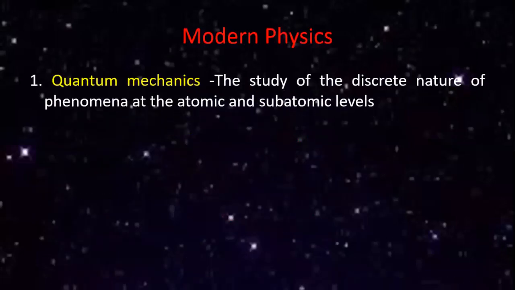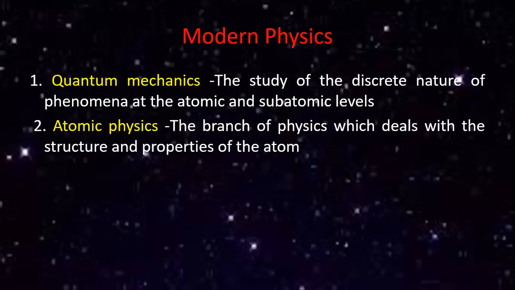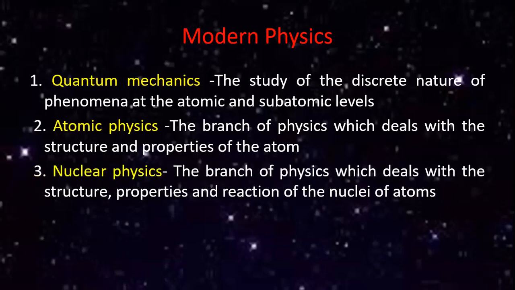That is quantum mechanics, the study of the discrete nature of phenomena at atomic and subatomic levels. Here discrete means variety. So we are studying at the level of what? Atoms and subatomic particles. That is called quantum mechanics. Atomic physics deals with the structure and the properties of the atom. Then nuclear physics deals with the structure, properties, and reactions of the nuclei of atoms.